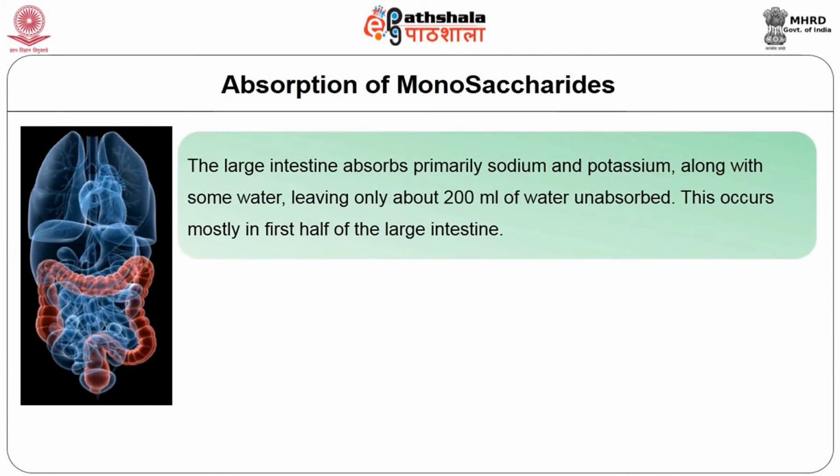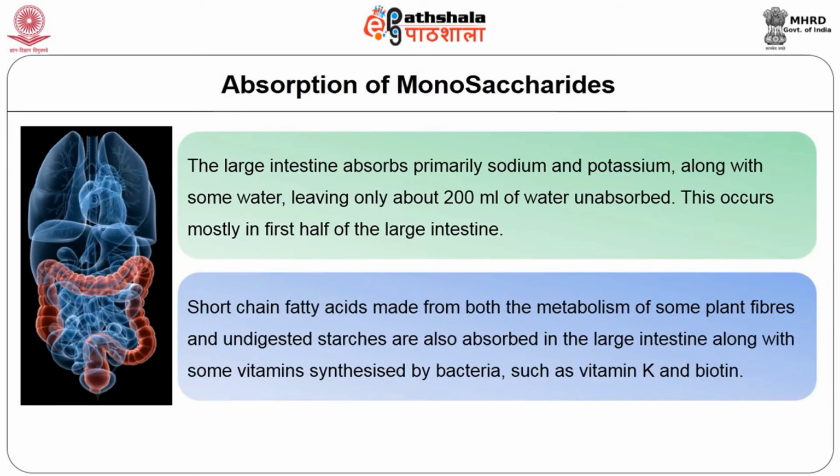The large intestine absorbs primarily sodium and potassium along with some water, leaving only about 200 ml of water unabsorbed. This occurs mostly in the first half of the large intestine. Short chain fatty acids made from both the metabolism of some plant fibers and undigested starch are absorbed in the large intestine, along with some vitamins synthesized by bacteria such as vitamin K and biotin.